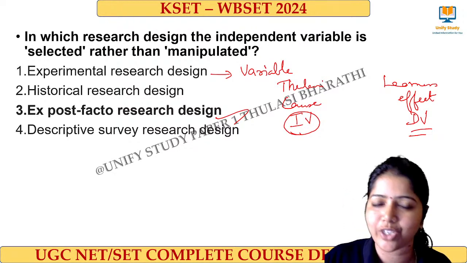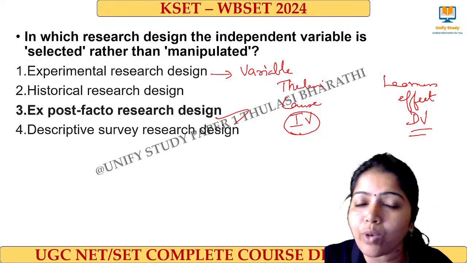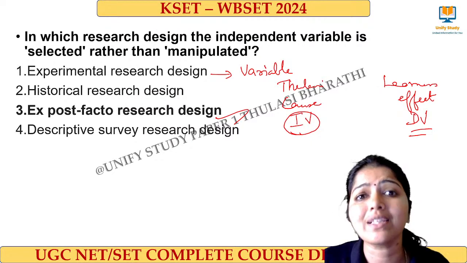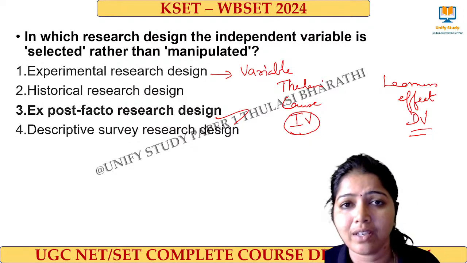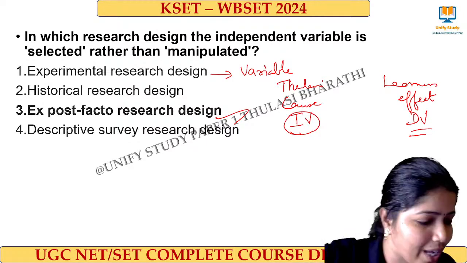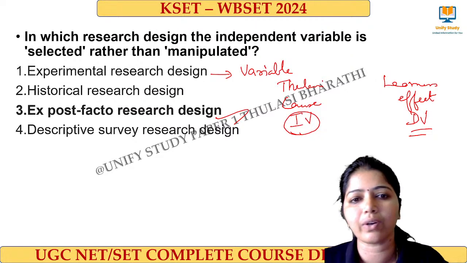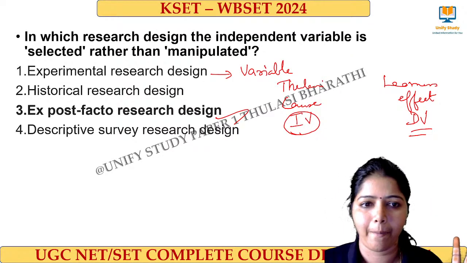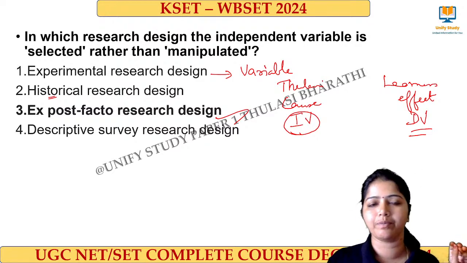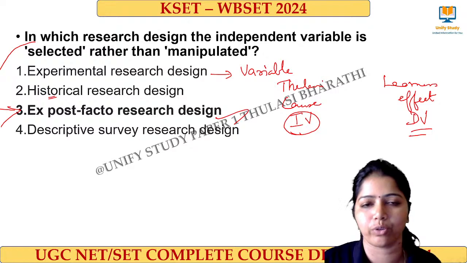Manipulation means I will change. So first time I'll give 10 questions, then I'll give 5 questions. Manipulate means I can change. So this happens in the experimental research design. In science experiments, I can increase the temperature, decrease the temperature, or add more quantity. These are all called manipulation. In historical research, no manipulation will be done. So for that one, we go to ex post facto.